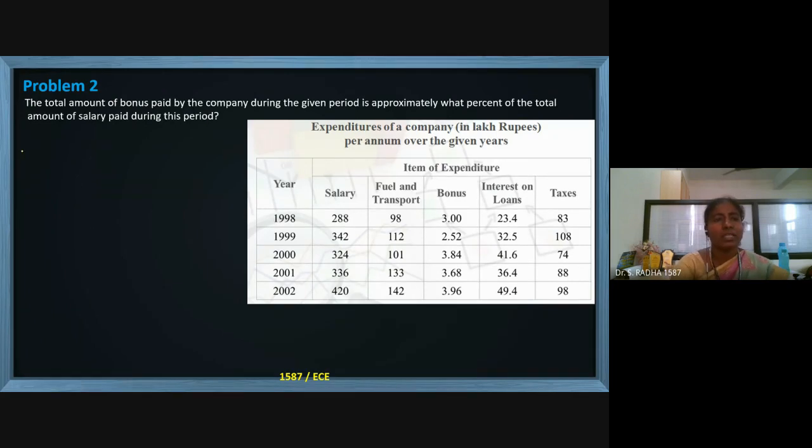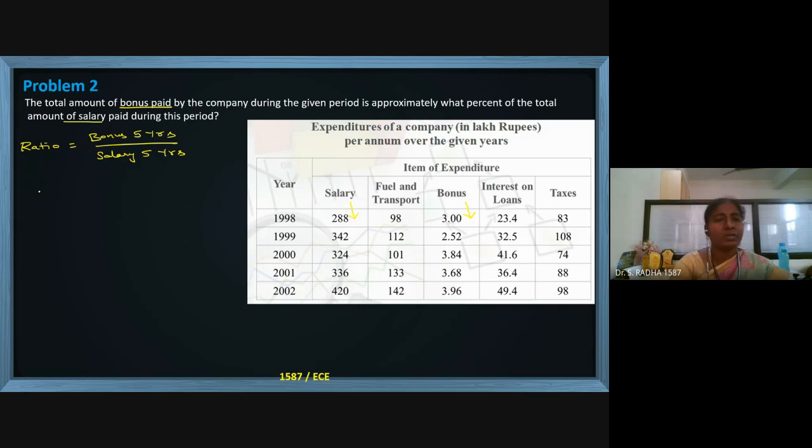What they are asking is the ratio between bonus paid and the amount of salary, bonus of 5 years by salary paid to employees in 5 years. Everything is in lakhs of rupees. It is a big company, 288 lakhs in the year 1998 paid to all the employees together.